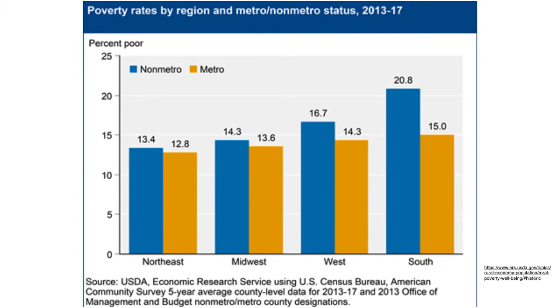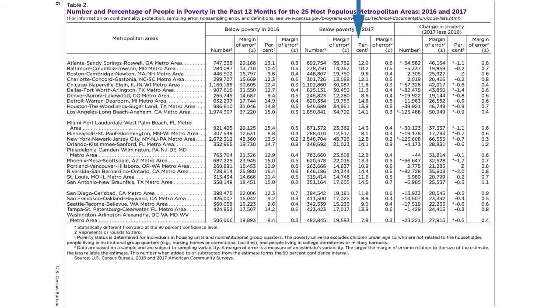So that's one pattern that tends to surprise people. Poverty is highest in the South. Here's another. Poverty is actually higher outside of metropolitan areas than it is within them. That's not, of course, to suggest that there's not lots and lots of poverty in big cities, but simply that it's more consistently higher elsewhere. And even within those metropolitan areas, there's a lot of variation.